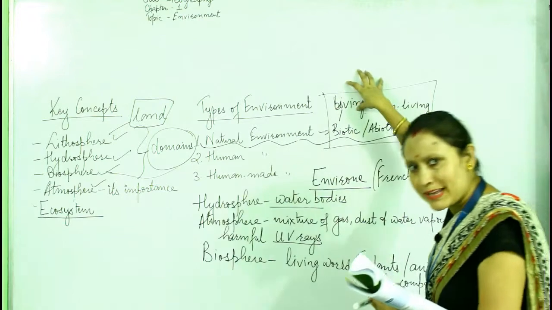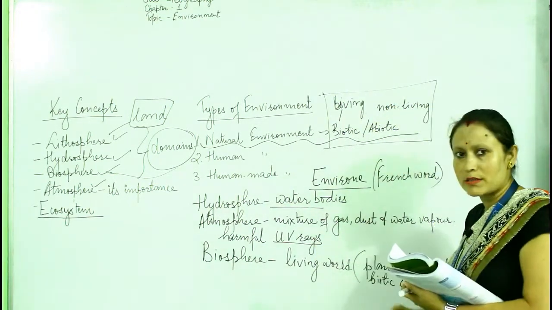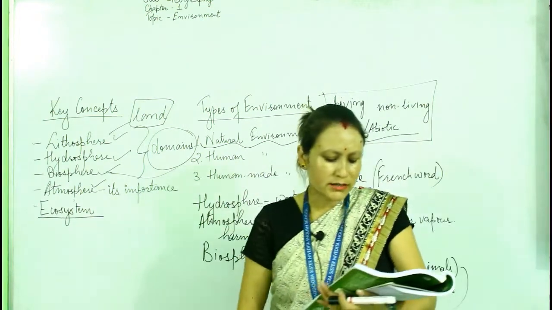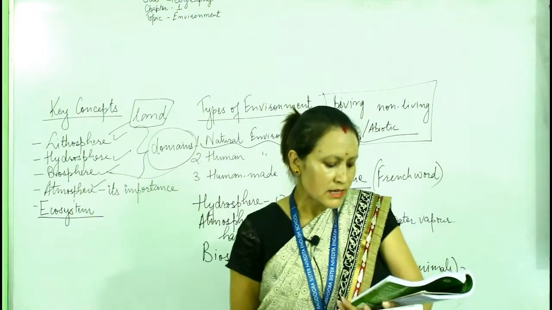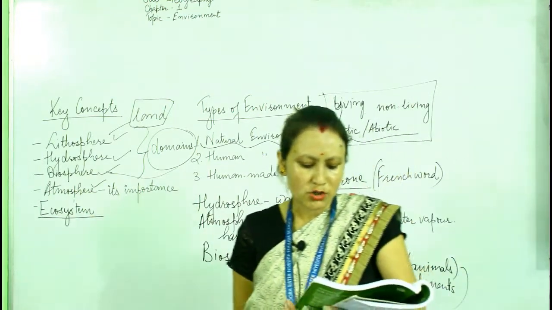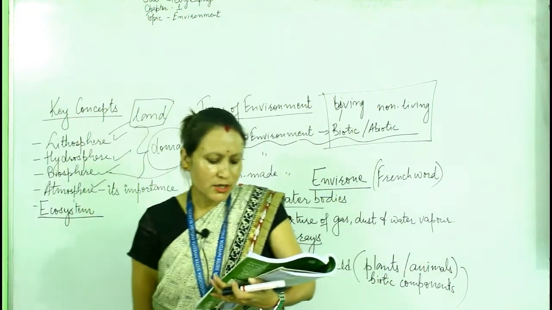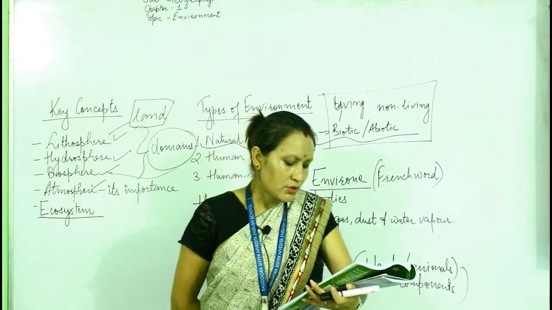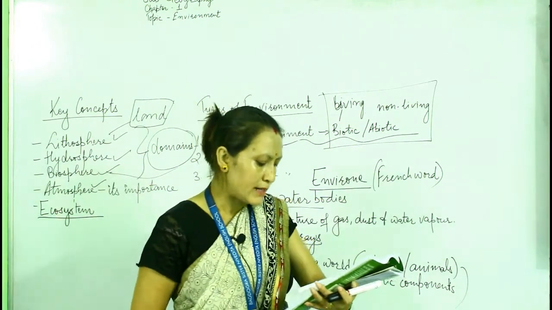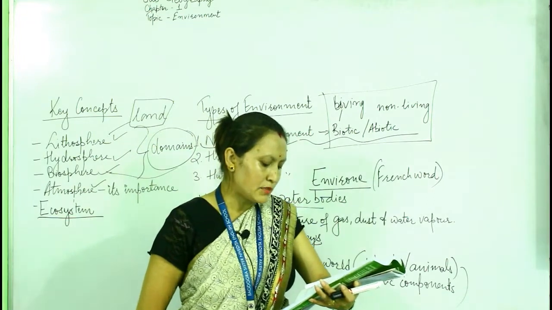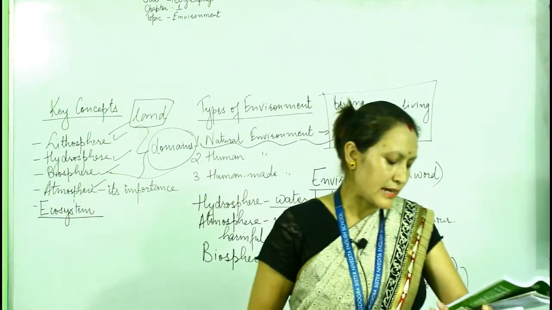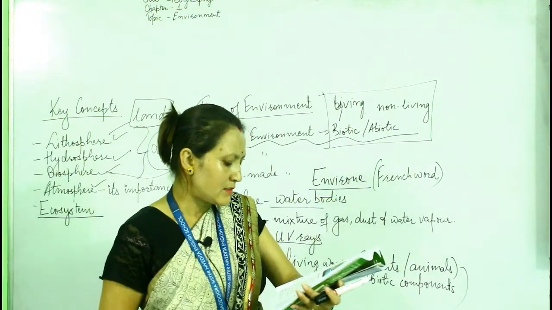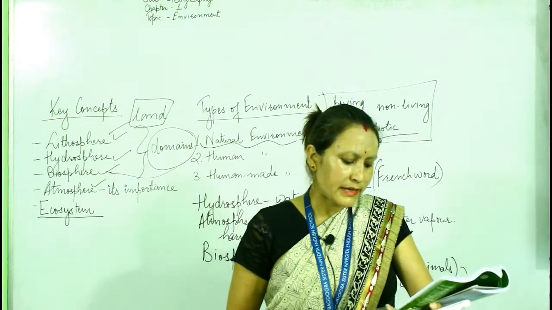Biotic means living components only, and abiotic means non-living components. Next one is human environment. We will discuss it here. Human beings, like other animals, interact with nature and their surroundings. Like the birds use twigs and straw to build their nest, humans also started using things from nature for their comfort and need. For thousands of years, humans lived simple lives like wild animals. They killed other animals for food, or ate fruits and other plant products. They used animal skins and tree barks to cover themselves from rain and cold.